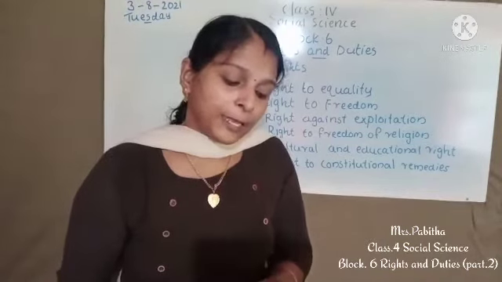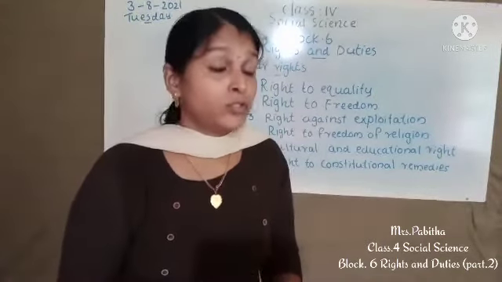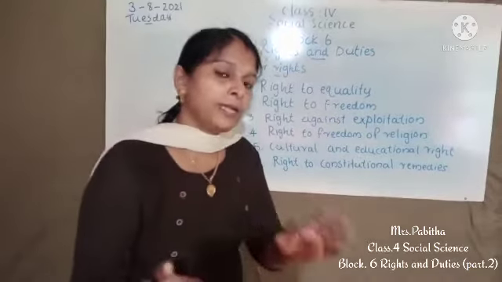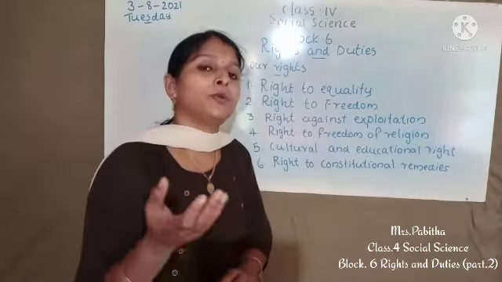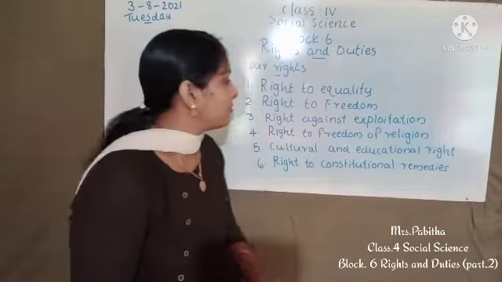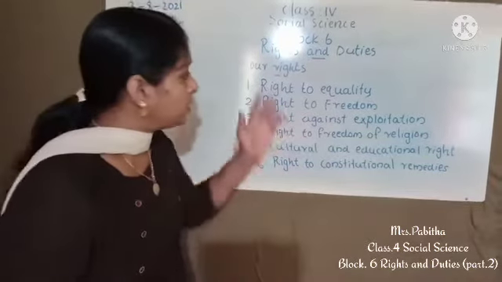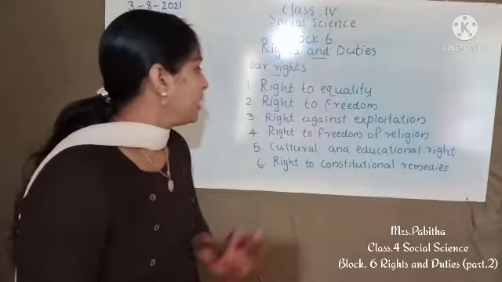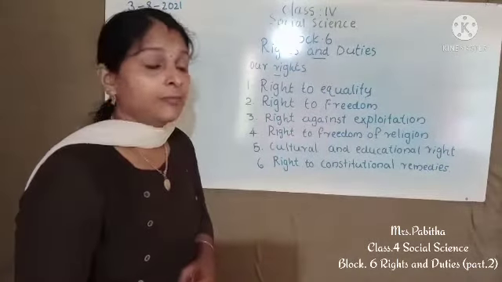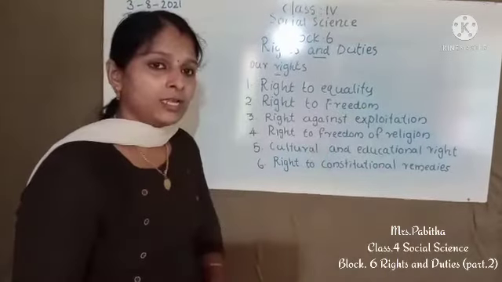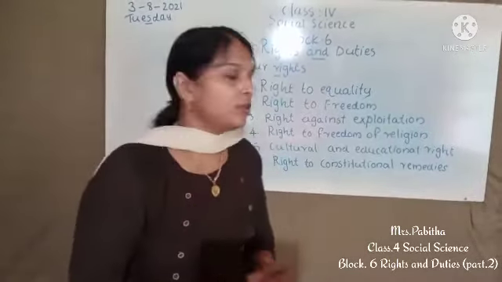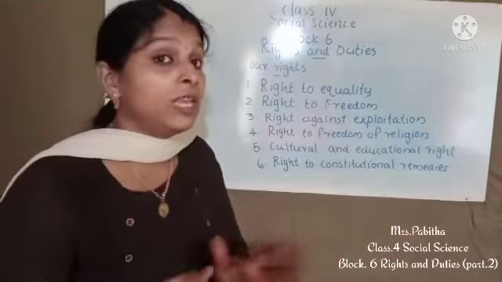So you can write any 2 fundamental rights. Right to education. Okay, so everybody has the right to get education up to 14 years. Okay, so right to freedom, right to equality, right against exploitation, right to freedom of religion, cultural and educational right, right to constitutional remedy. So any 2 fundamental rights you can select from it which you feel easy.